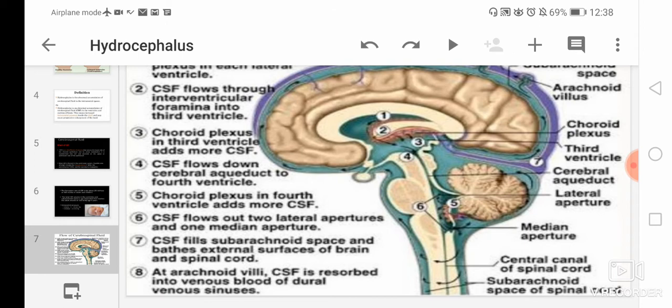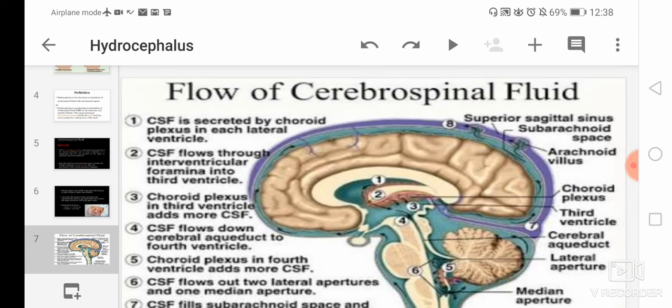that CSF will be reabsorbed at the arachnoid villi into the venous blood of the dural venous sinuses. Here you can see in the 8th picture, CSF will be reabsorbed at the arachnoid villi. So this is the flow of cerebrospinal fluid. If there is any defect or any obstruction in this flow of cerebrospinal fluid, that will lead to hydrocephalus.